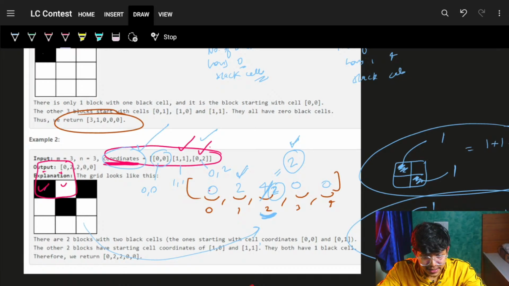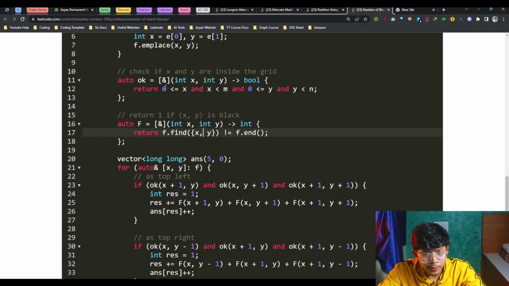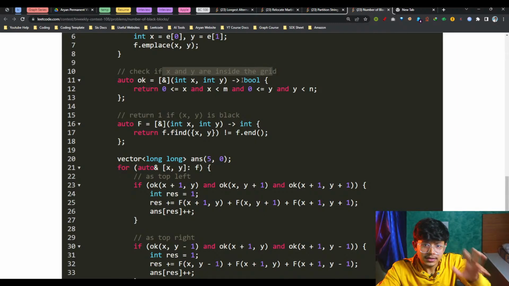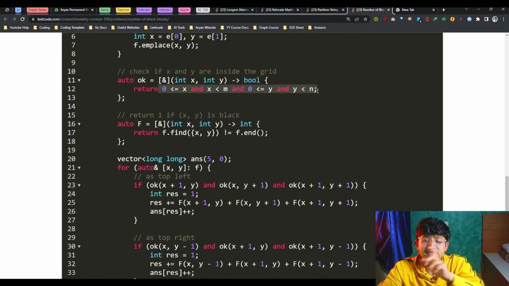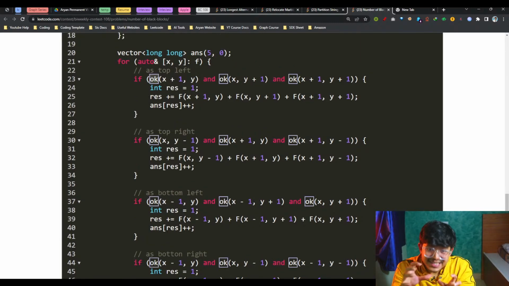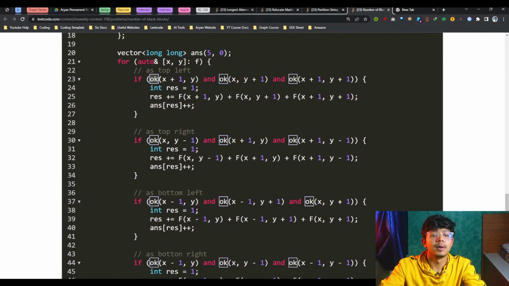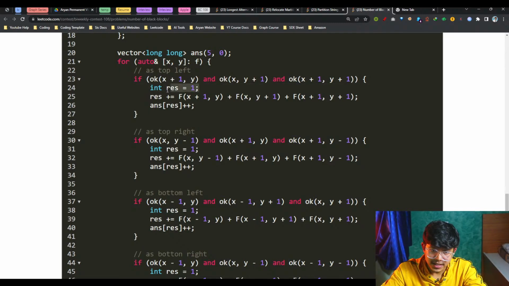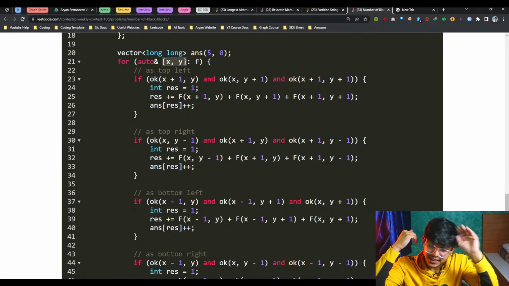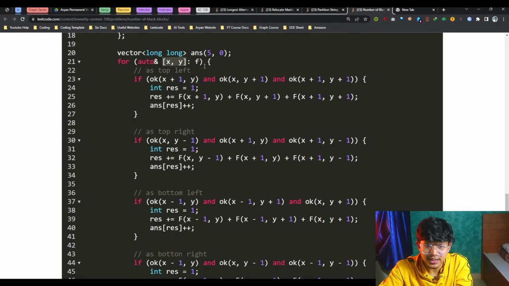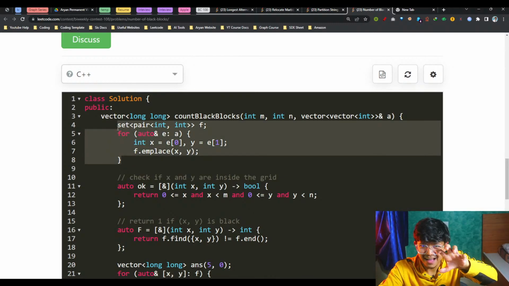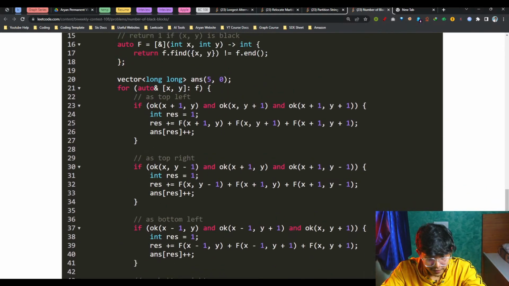If it is, it will simply return true. Every one of these checks will say, hey, I am in the bounds of my matrix. If that is the case, then one black cell is x comma y itself. X comma y is a black cell for sure, because in the coordinates you only had the black cells. So, is my screen visible?